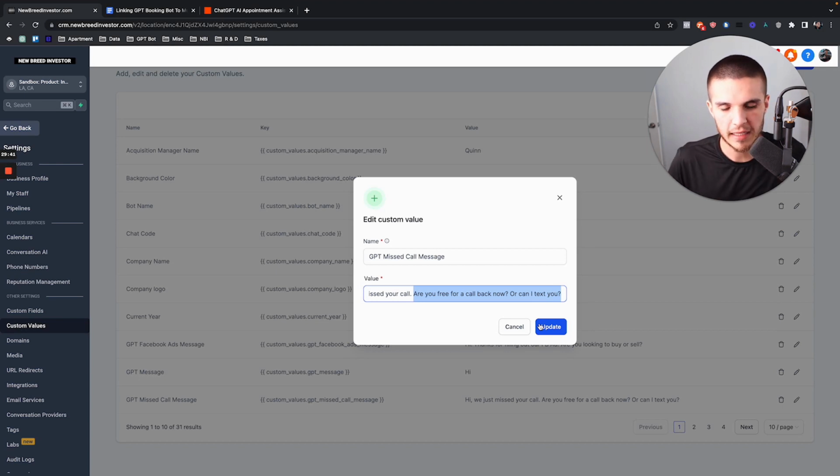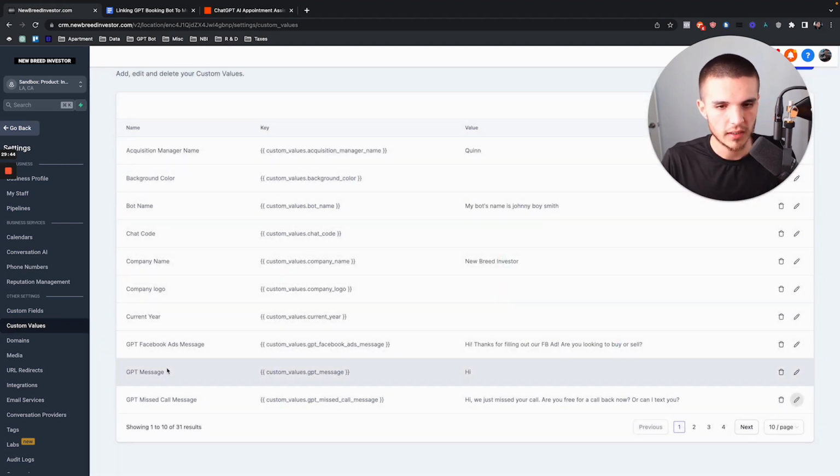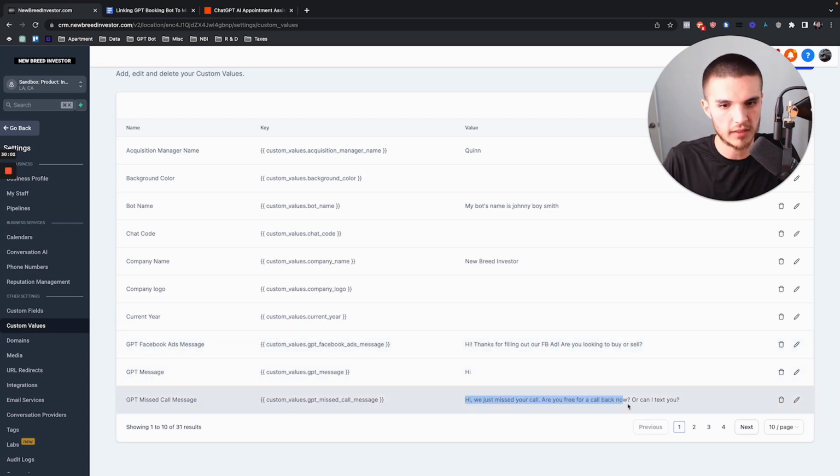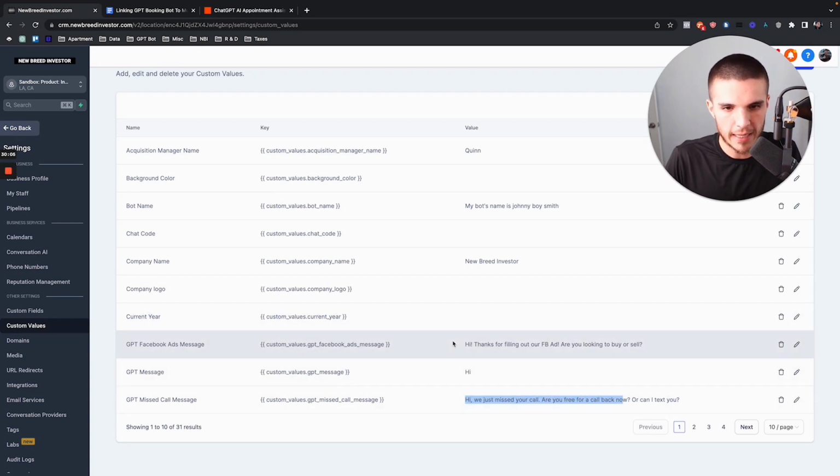That's why we have to have different custom values and the tag, because if not, it's just going to send this one. So if you want to have multiple sources at once, which is really the future, you're going to need to have that initial message be relevant to what that person inquired about, right? So when they do a missed call, it says, hey, we missed your call. When they do a Facebook ad, it says, hey, thanks for filling out our Facebook ad, right?